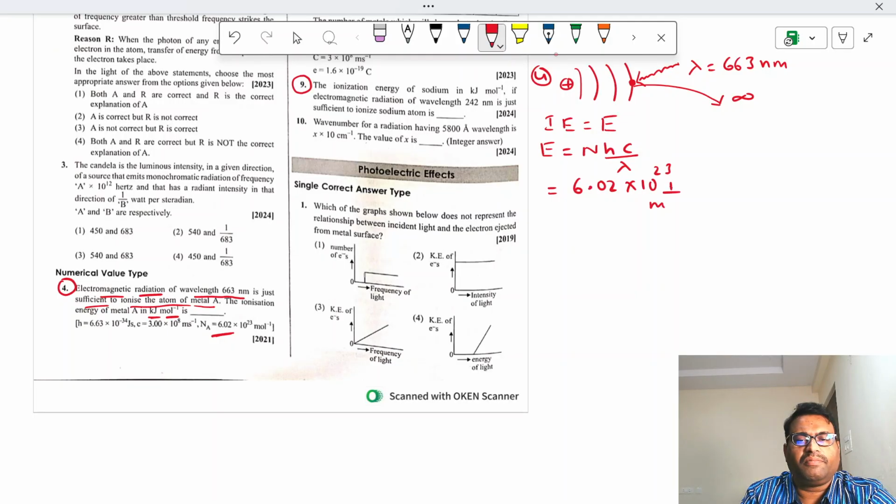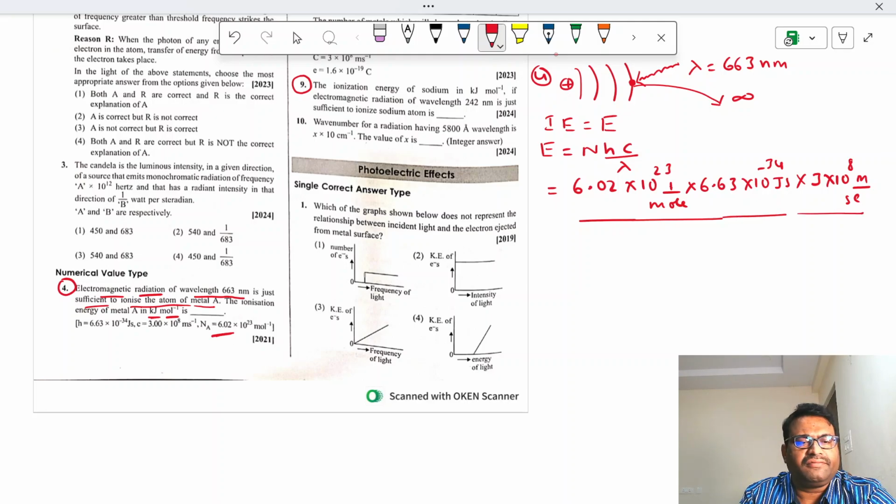Into 6.63 into 10 power minus 34 joule second into 3 into 10 power 8 meters per second, by, so what is the wavelength given? 663 into 10 power minus 9 meter.